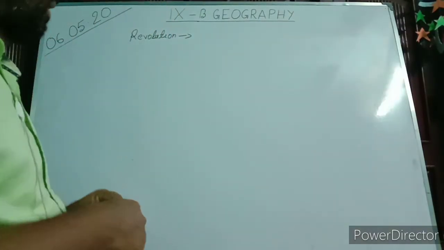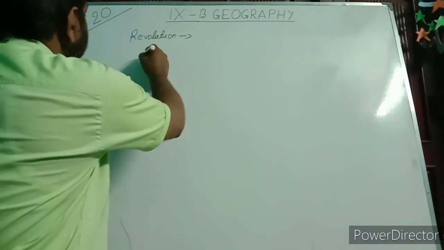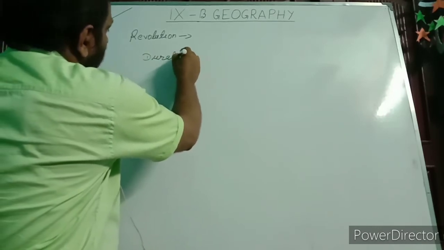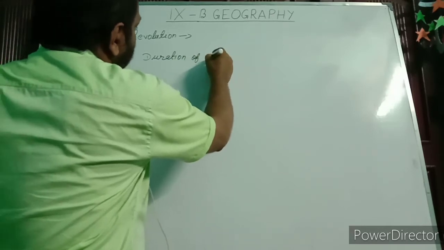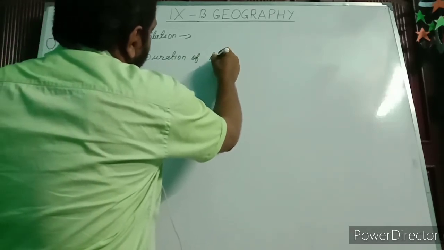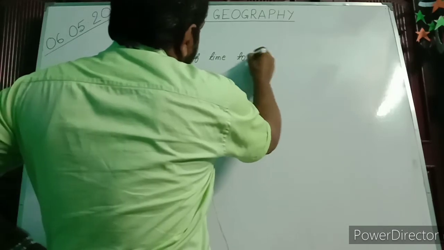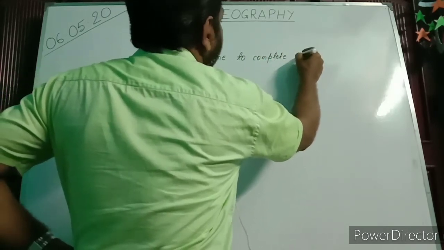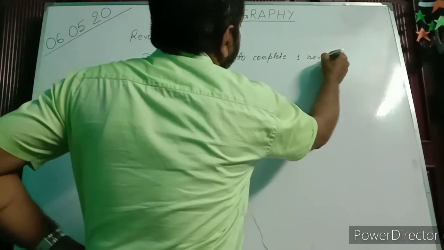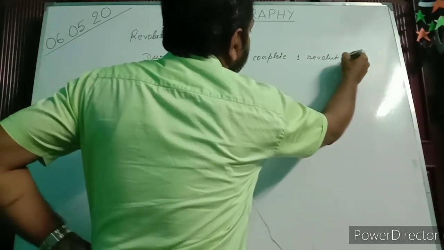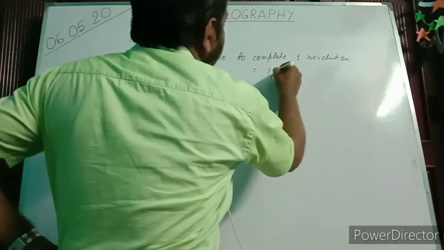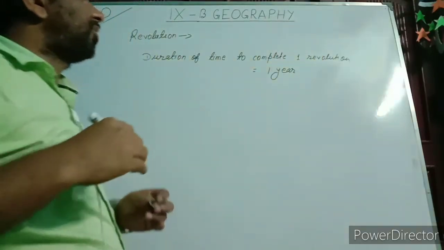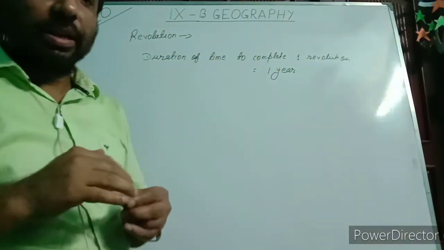The duration of time it takes to complete one revolution is equal to 1 year. In 1 year, the earth completes one revolution around the sun.